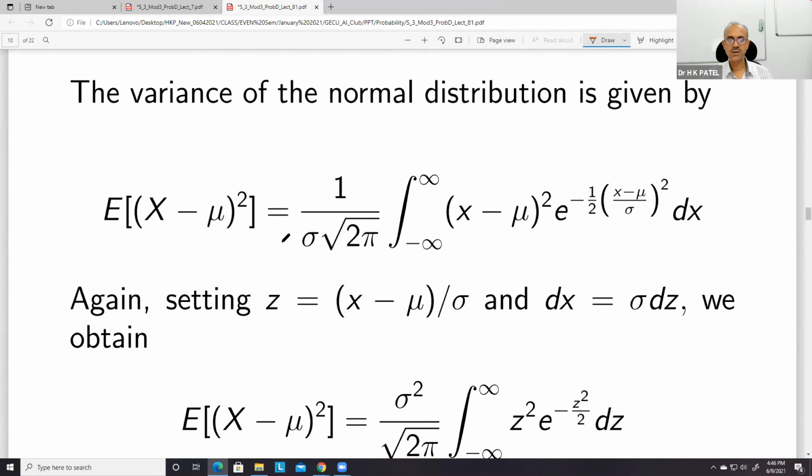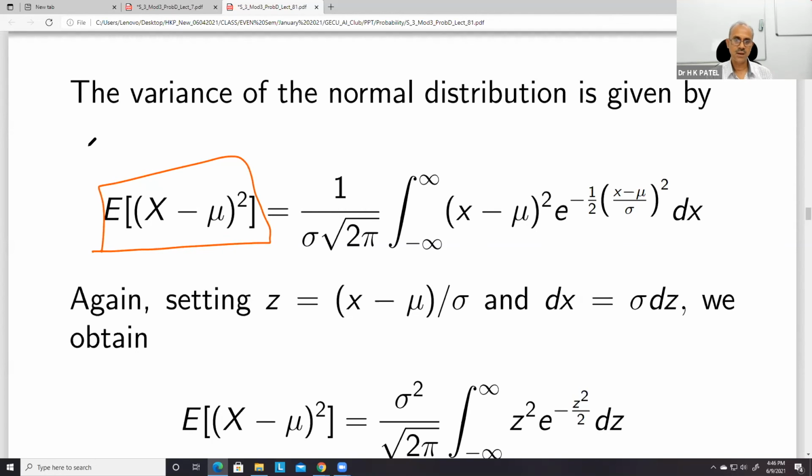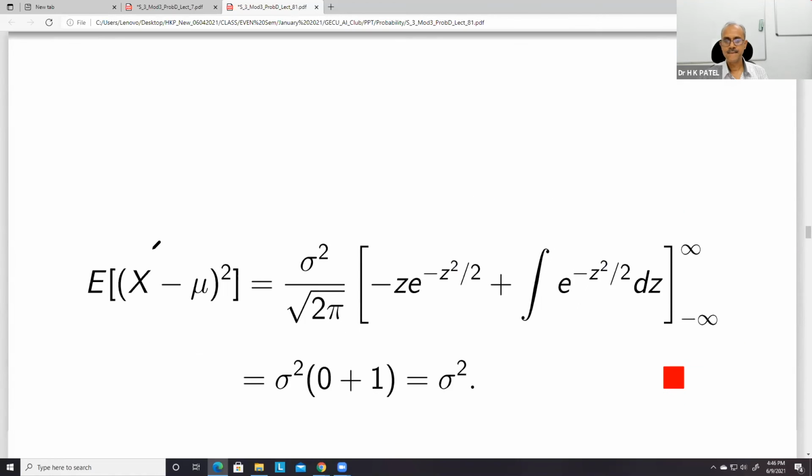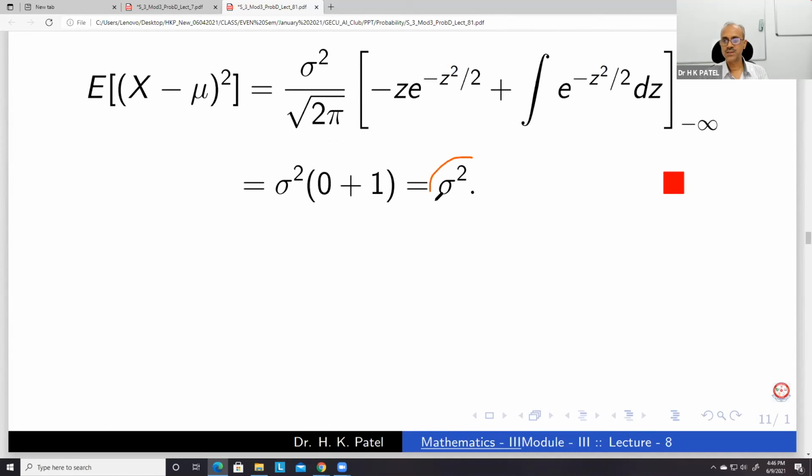And then second, to find the variance of the normal distribution. So variance is actually this part. This is not E(X square). This is actually E((X minus mu) whole square), and therefore this is the variance of X. So this variance, you can see that it comes out to be sigma square.